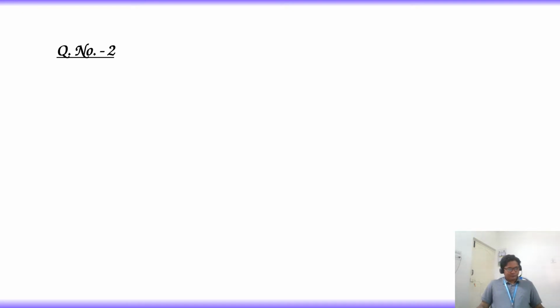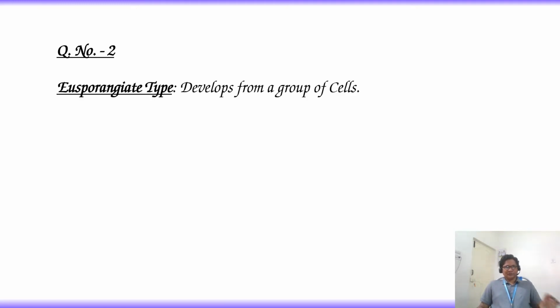Question number 2. Development of microsporangium in angiosperms and gymnosperms is of. I am repeating again. Options: option 1 eusporangiate, option 2 leptosporangiate, option 3 monosporic type, option 4 tetrasporic type. Let's see what are these terms.